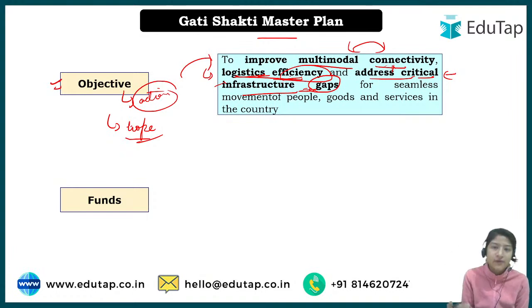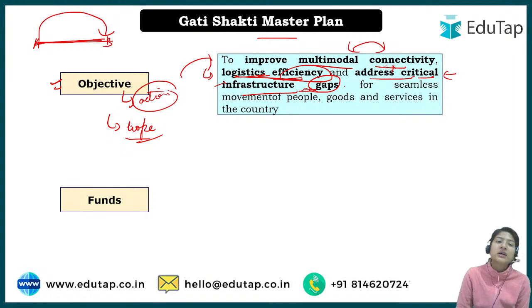So if more highways are made, if a truck has to go from point A to point B this way, and a simple straight-line highway is made between A and B, of course the efficiency will increase. And if the roads are smoother, less time will be required to reach from A to B, right? For seamless movement of people, of goods and services in the country as well.